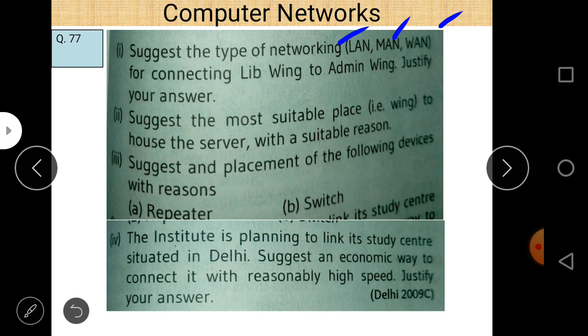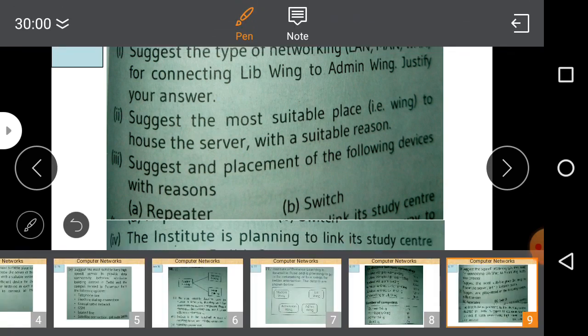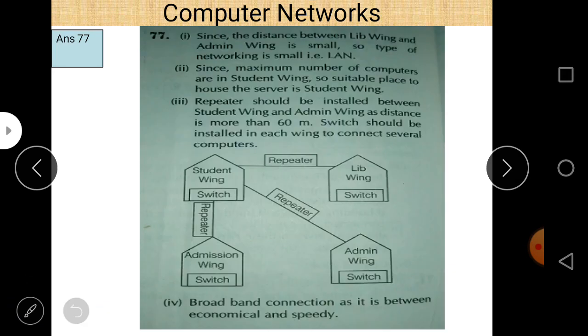LAN is basically used within a building, within a campus, within a university, within a college, for distances up to 10 kilometers, MAN up to 100 kilometers, and for more than 100 you can use WAN. So in this case it is quite clear that we will use LAN, because all these computers are connected within a single campus and the distance is very low, around 125 meters. So LAN is the final answer. Since the distance between the library and admission wing is the smallest, the type of network is small, the answer is LAN.